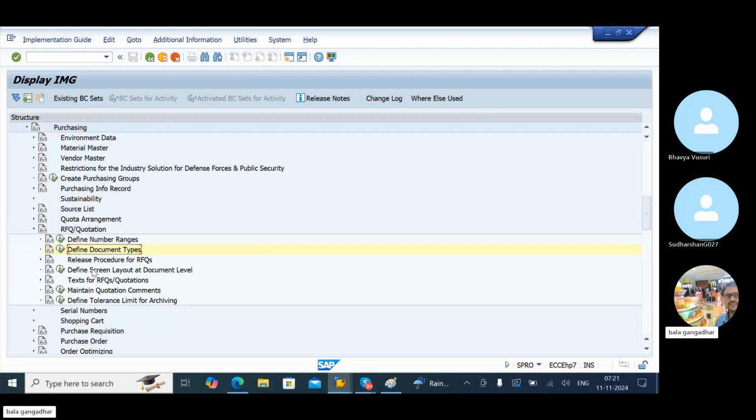Now we have to maintain the field selection key. Define screen layout at document level. Execute. Click on execute.